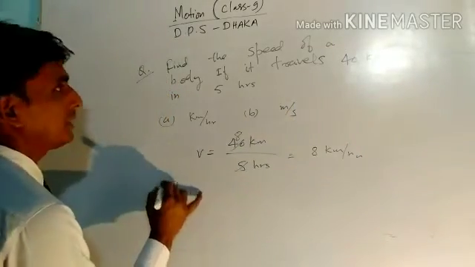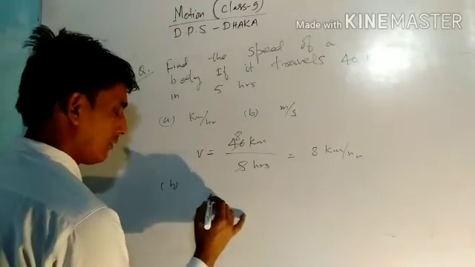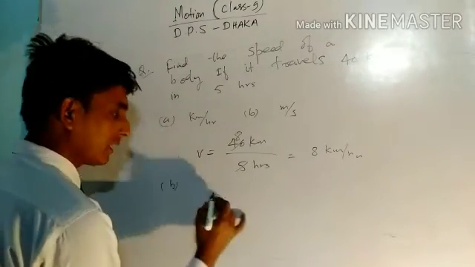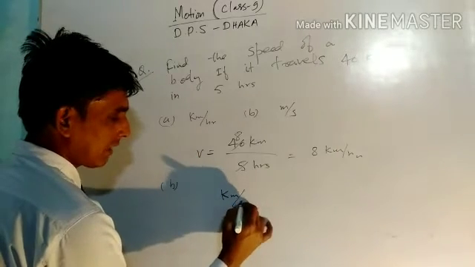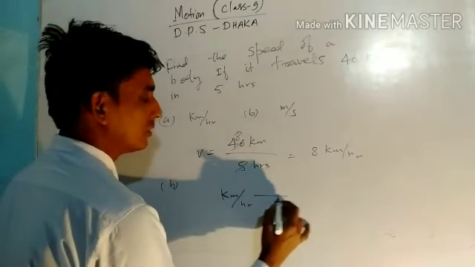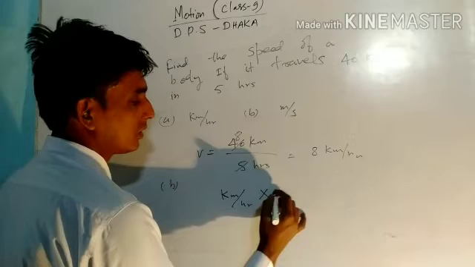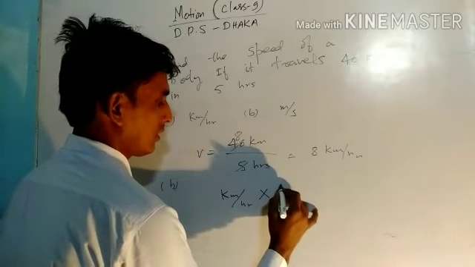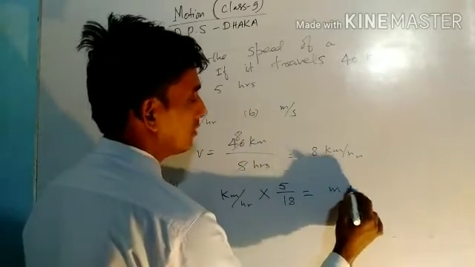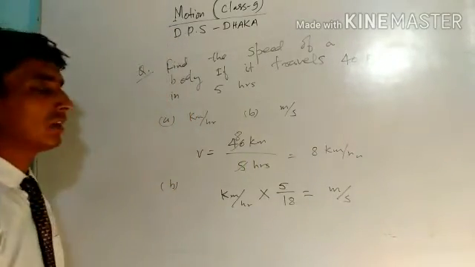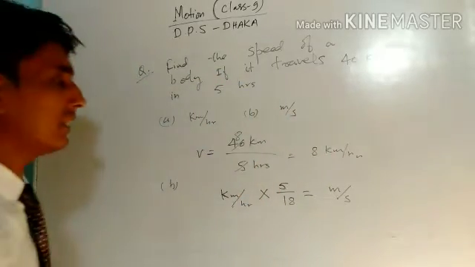In the B part, you have to convert this into meter per second. For converting kilometer per hour into meter per second, multiply it with 5 by 18.